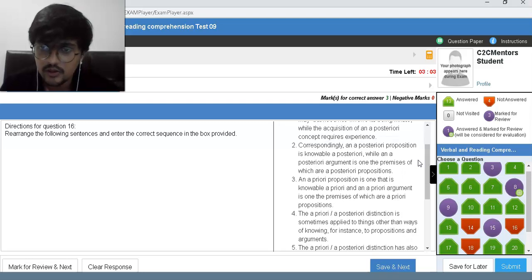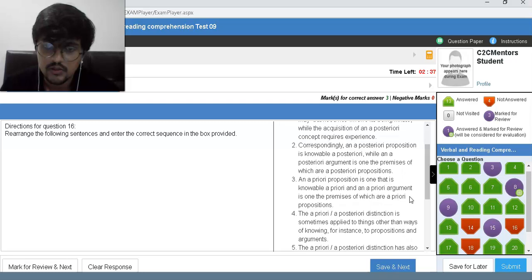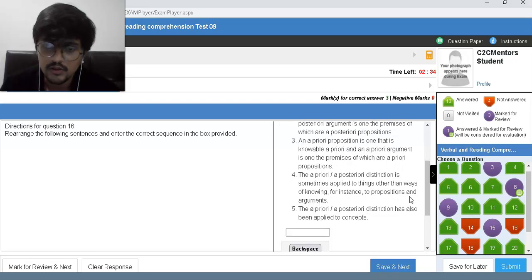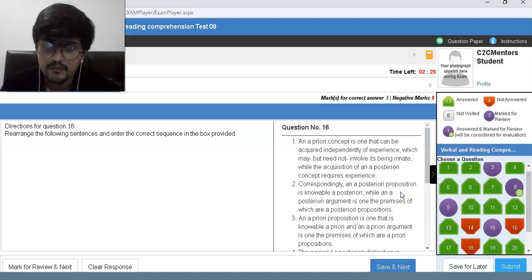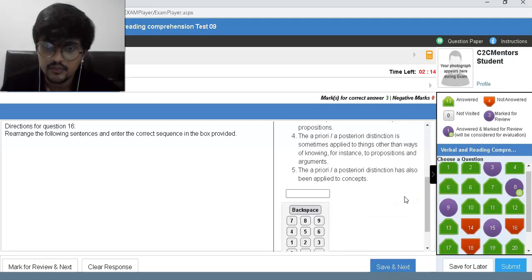Correspondingly, an a posteriori proposition is knowable a posteriori, while an a posteriori argument is one the premises of which are a posteriori propositions, and an a priori proposition is one that... things other than ways of knowing, for instance, propositions and arguments. It has also been applied to concepts.